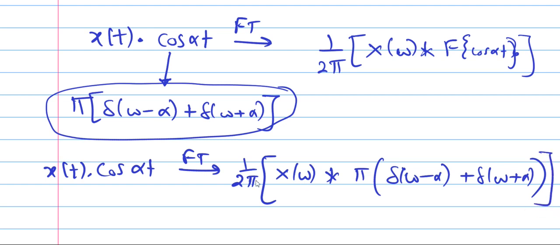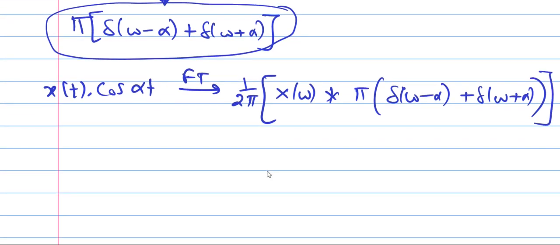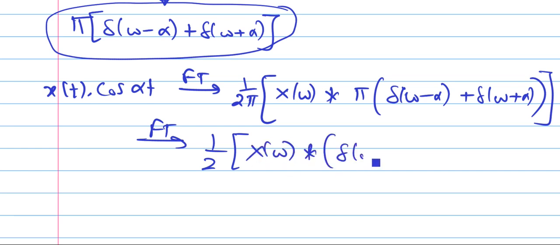So this pi and this pi get cancelled out. So this is equal to 1 upon 2 X of omega convolution with delta of omega minus alpha plus delta of omega plus alpha.